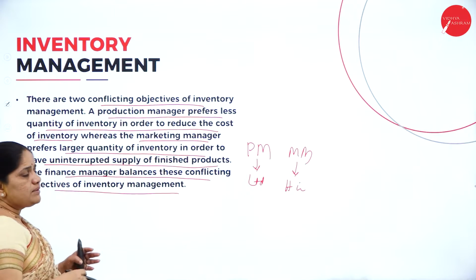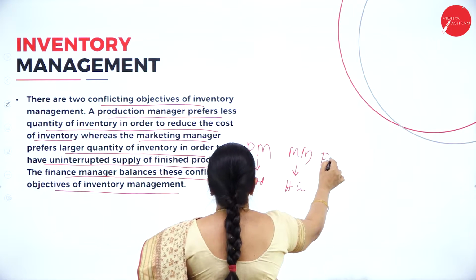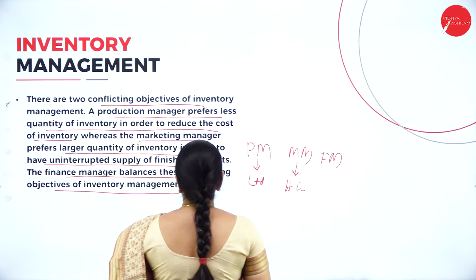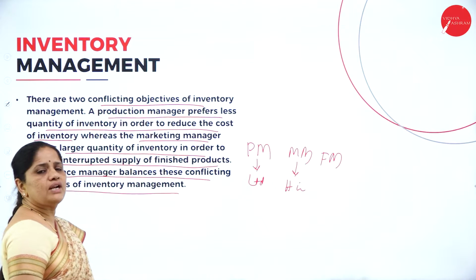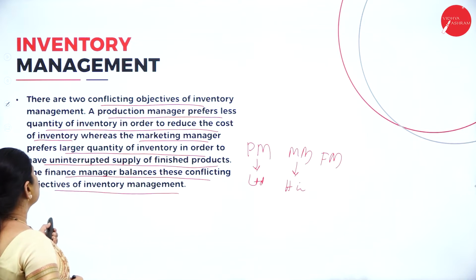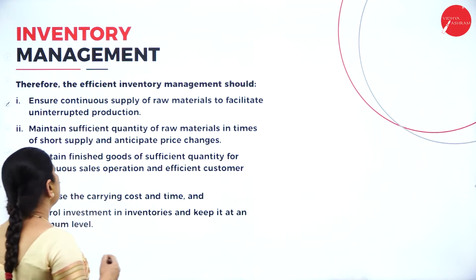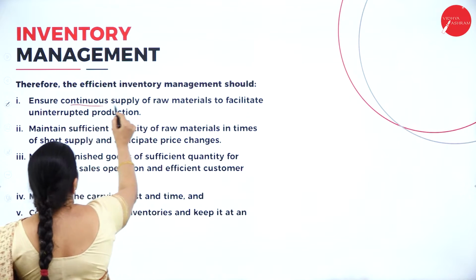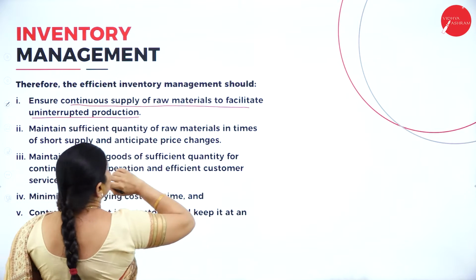To offset both, we have the finance manager, who will balance the conflicting objectives of both the production manager and the marketing manager. Therefore, efficient inventory management should ensure a continuous supply of raw materials to facilitate uninterrupted production.